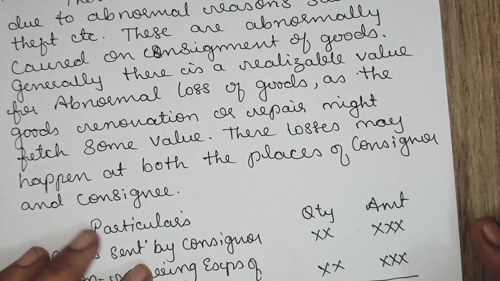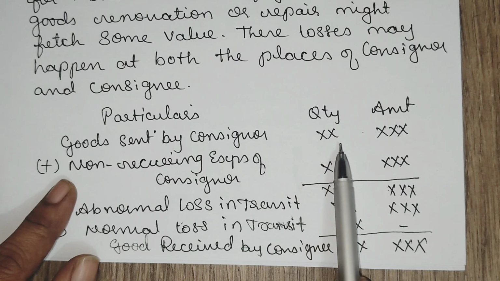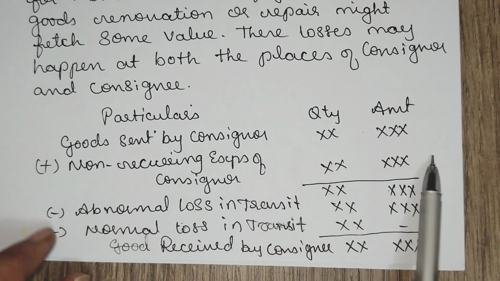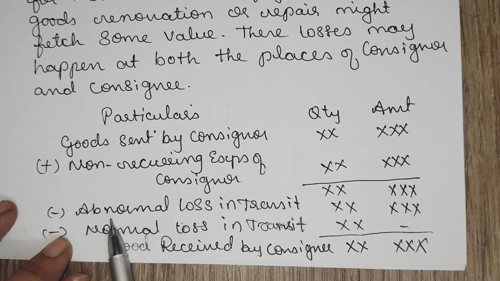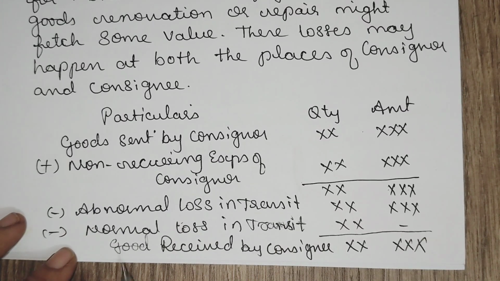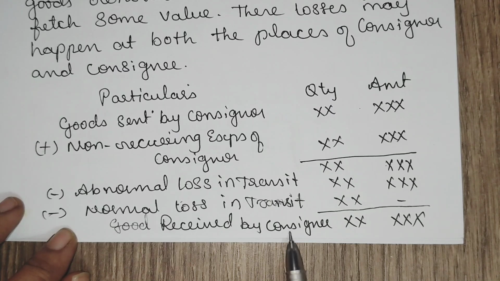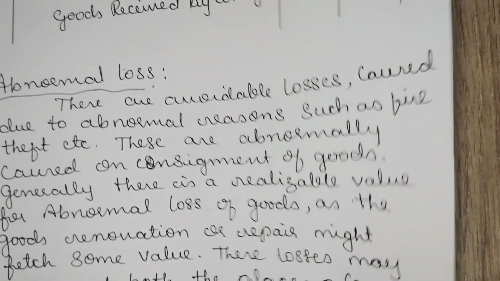Balance we are transferring to profit and loss account. Goods sent by consignor, then add non-recurring expenses to the balance amount. You need to deduct abnormal loss in transit. Then normal loss in transit quantity will be shown. Then we will get goods received by the consignee.